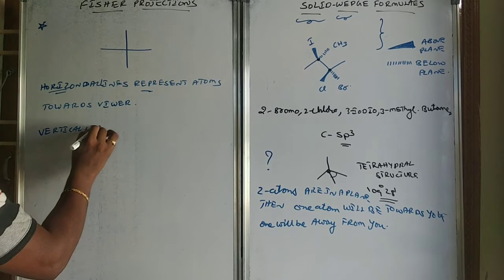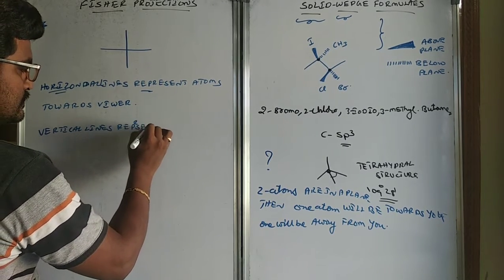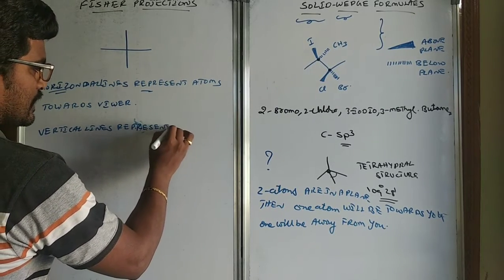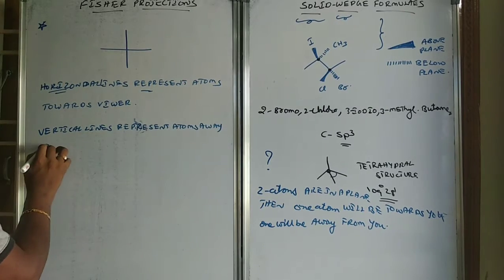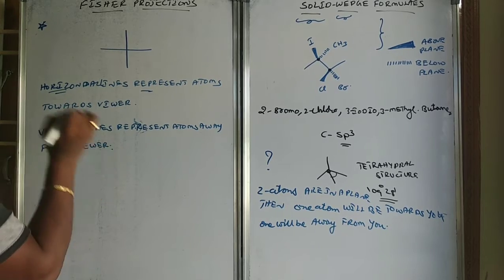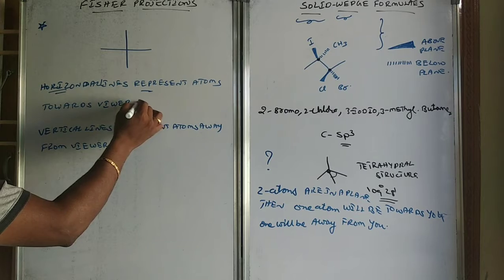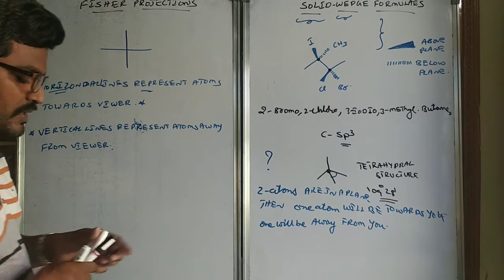Vertical lines represent atoms away from the viewer. So horizontal lines represent atoms towards the viewer and vertical lines represent atoms away from the viewer.